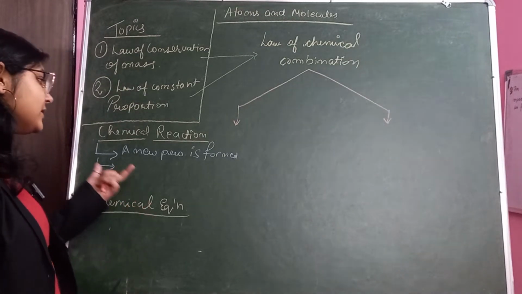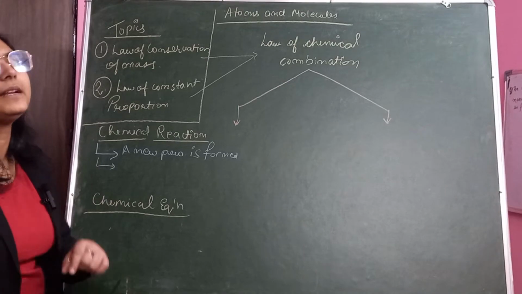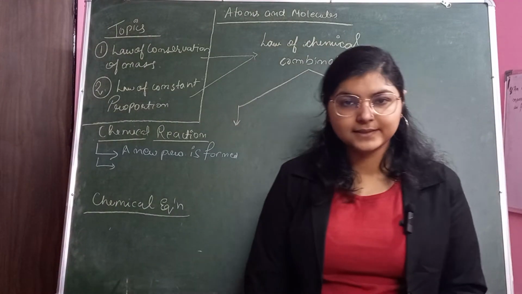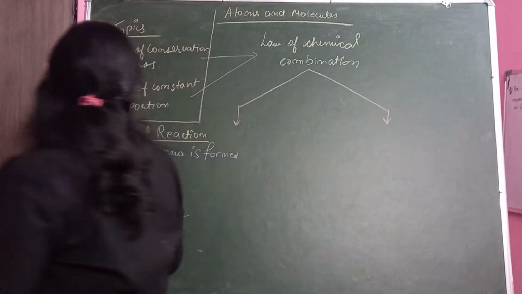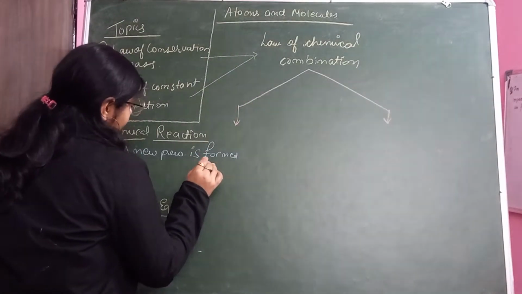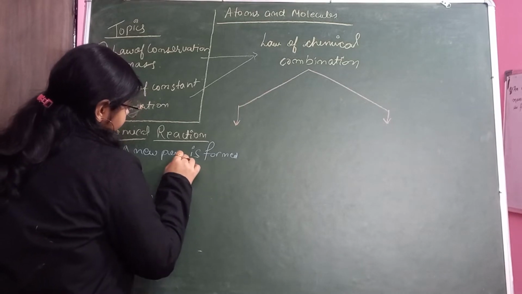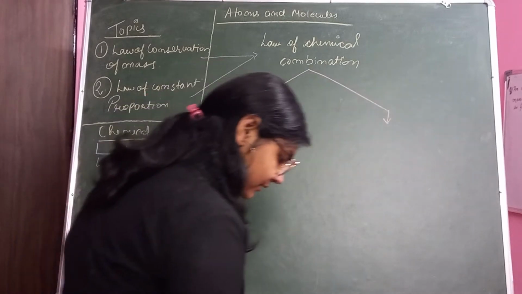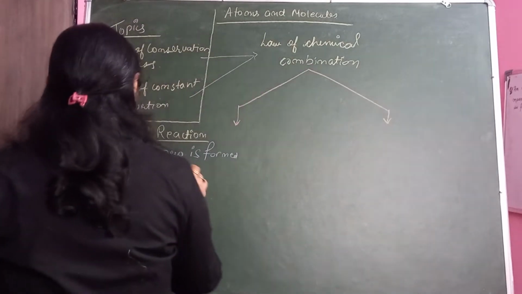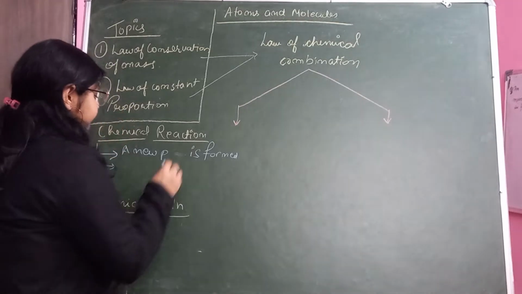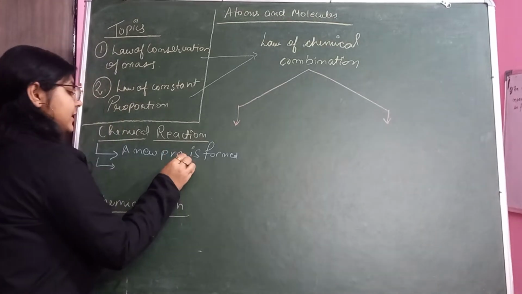I'm telling you because it is important to know what a chemical reaction is, how you will get to know that a chemical reaction is taking place, right? So for that you should have a basic idea. So a new product is formed, right? With my handwriting, a new product is formed.